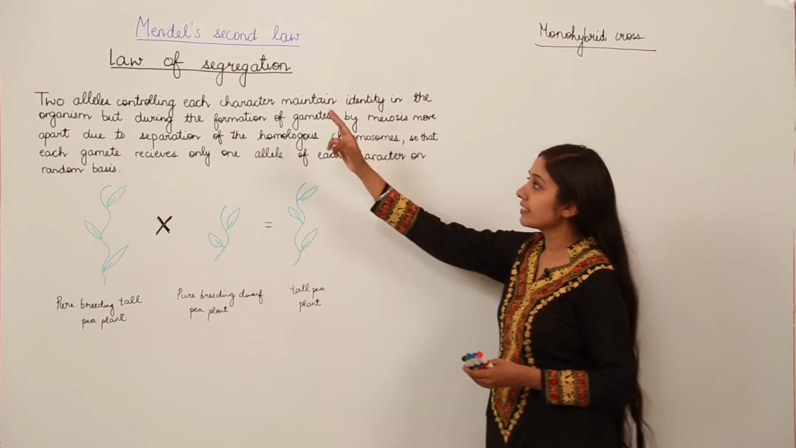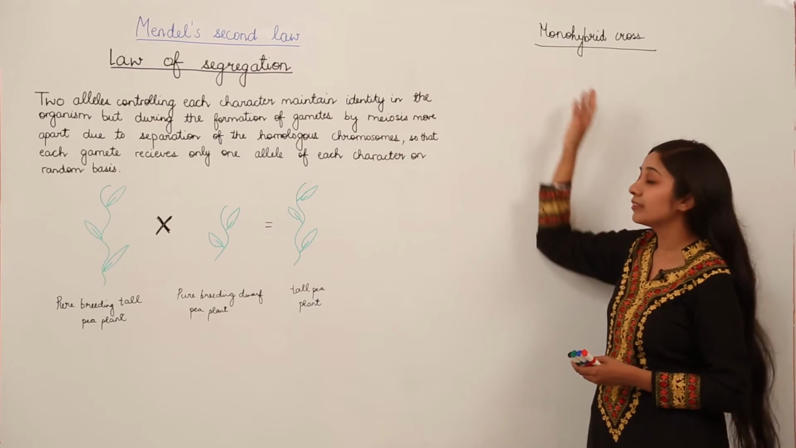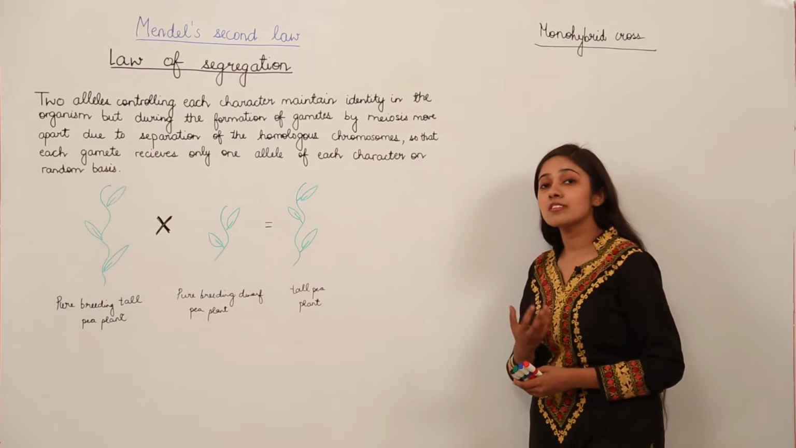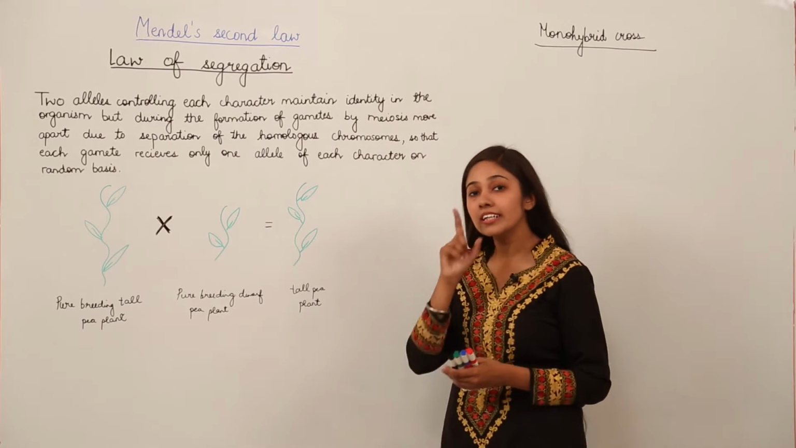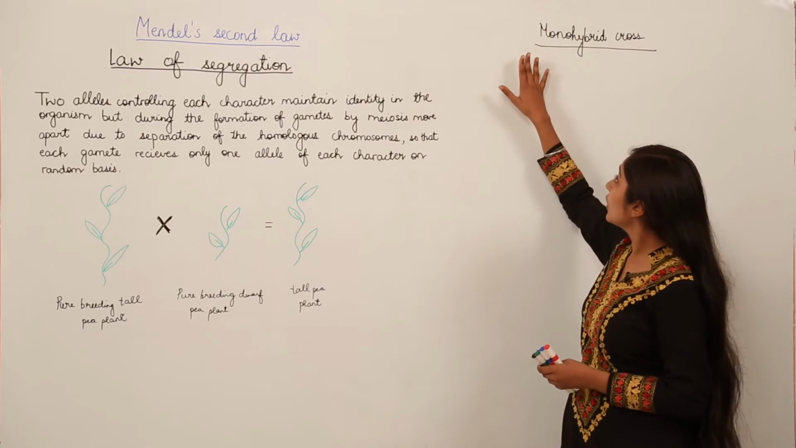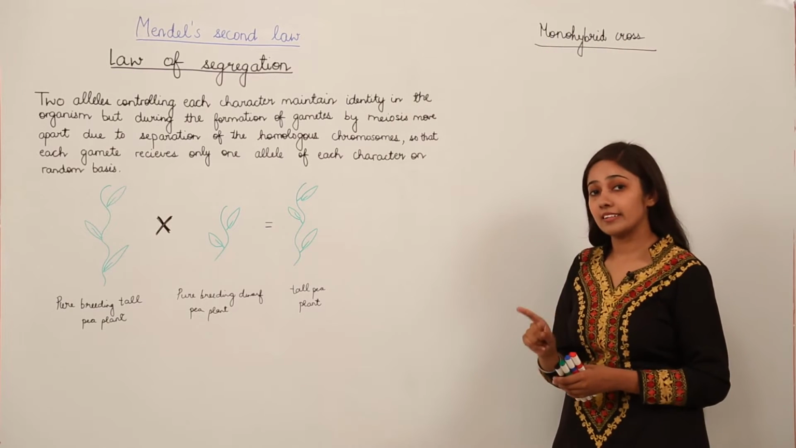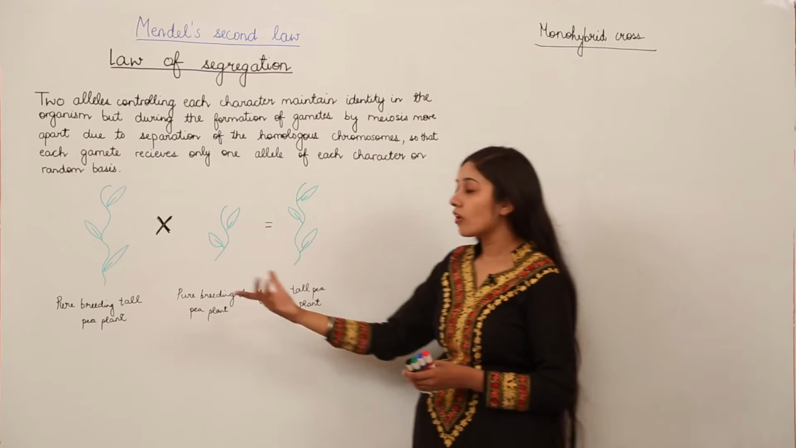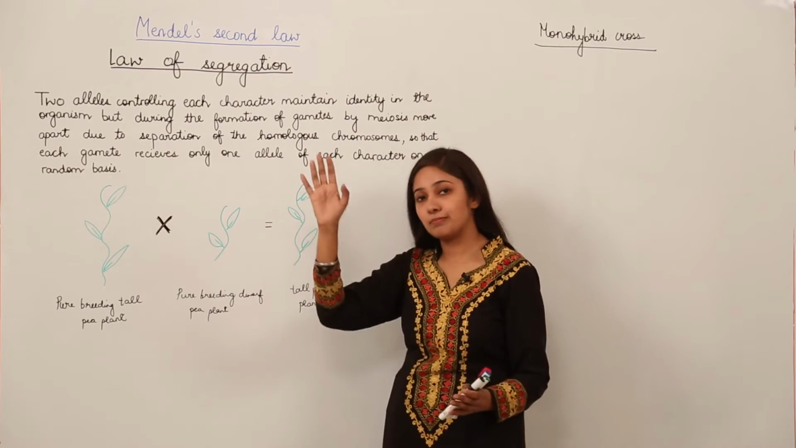Let us discuss the law of segregation with the help of a monohybrid cross. A monohybrid cross is a cross in which we consider one characteristic trait at a time. So in the case of a monohybrid cross, we will take one characteristic trait, that is, tallness and dwarfness, the height of the plant.